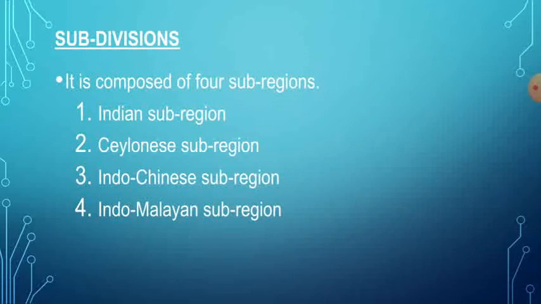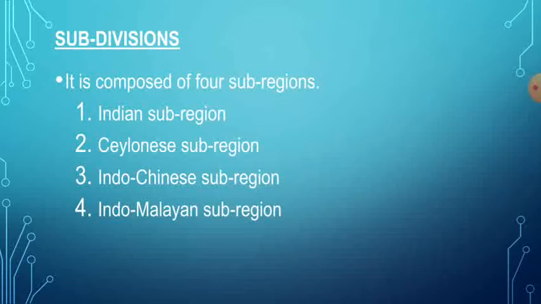So it is composed of four sub-regions. The first one is the Indian sub-region, then the Ceylonese sub-region, then third the Indo-Chinese sub-region, and lastly the Indo-Malayan sub-region. So let us know about the first, the Indian sub-region.